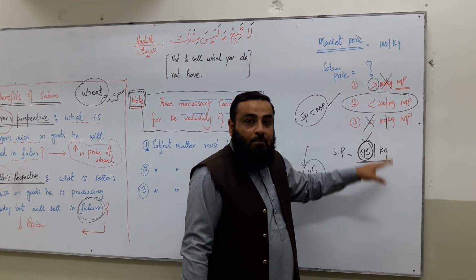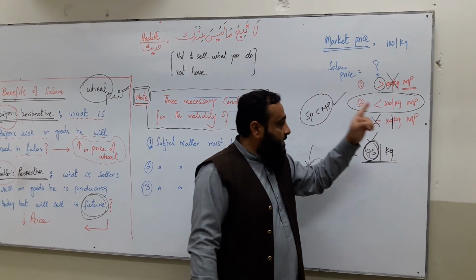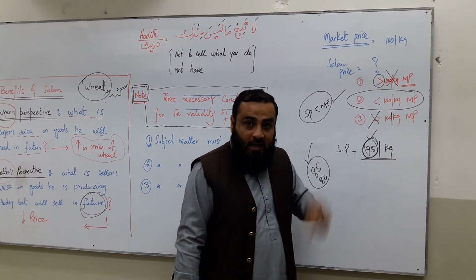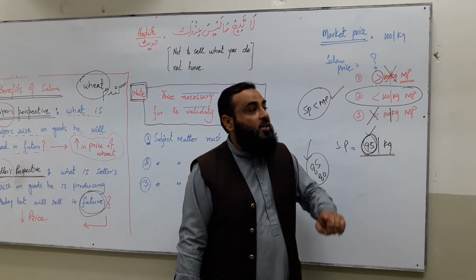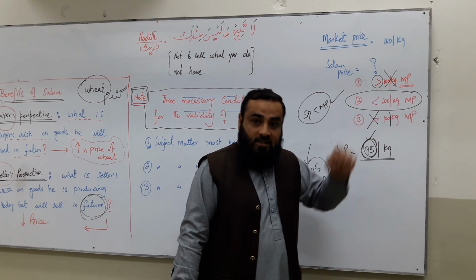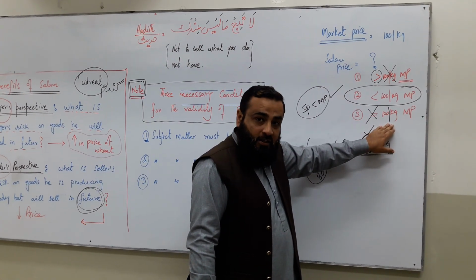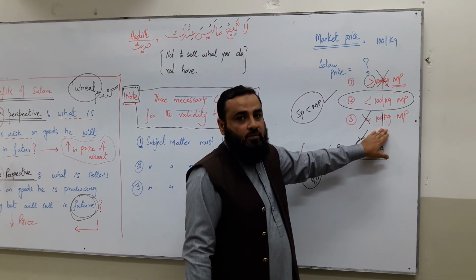Because I can buy the commodity from the market at the same price and they will deliver the subject matter today. They will hand it over to me. But you will give me the commodity after 6 months and still you demand a price equal to the market price. No, I'm not going to buy the commodity from you at this price.